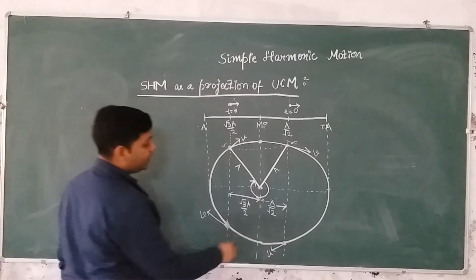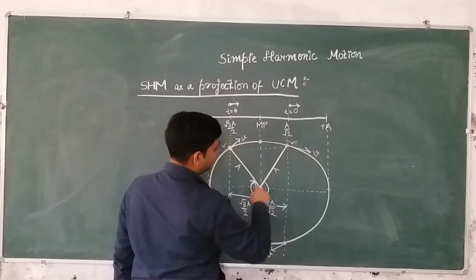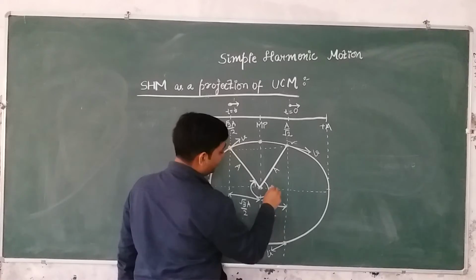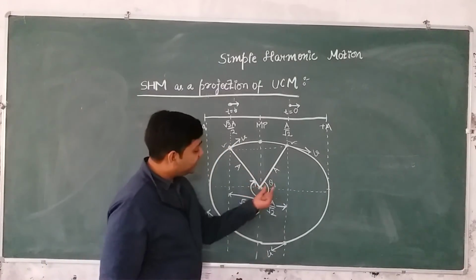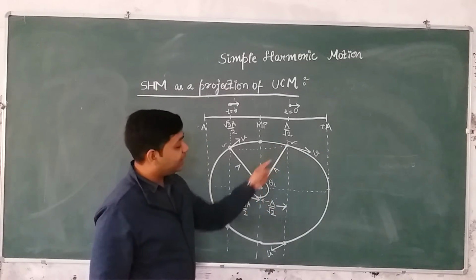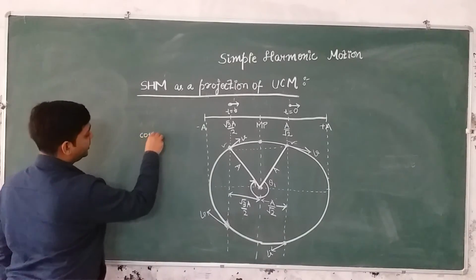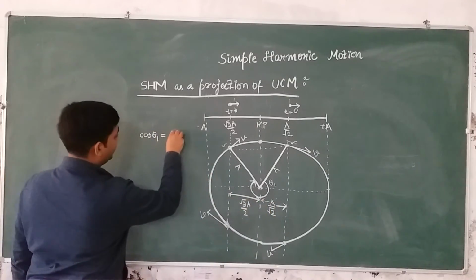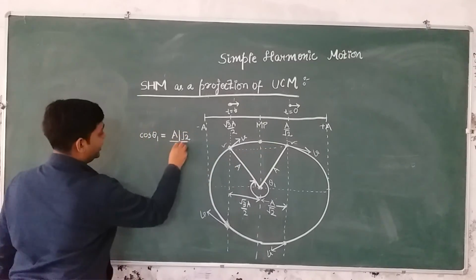Fine. So if I choose this triangle, this is equal to a and this is equal to a by root 2. So if this angle is theta 1, can you find out the value of theta 1? If we use trigonometry, this is base and this is hypotenuse. So cos theta 1 will be equal to base upon hypotenuse, which is a by root 2 upon a.